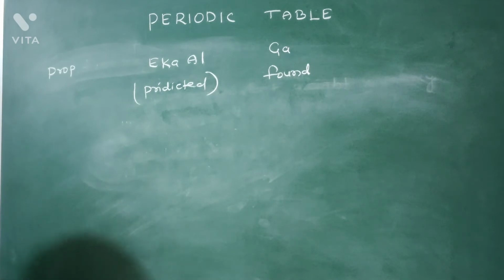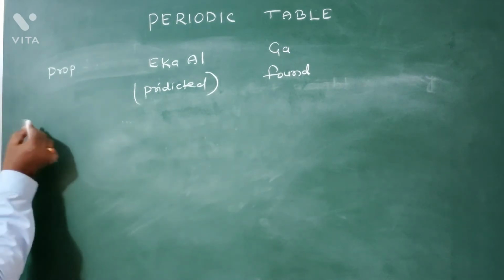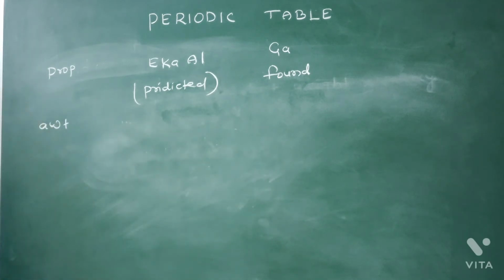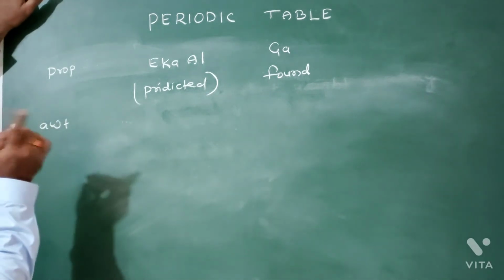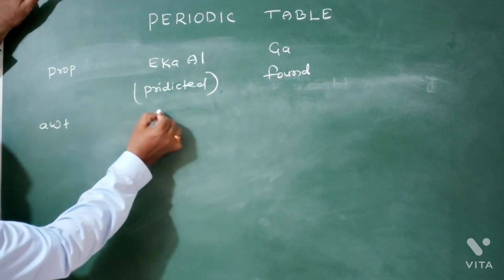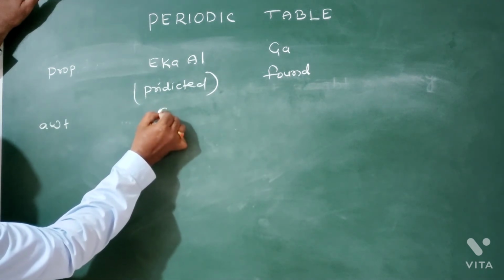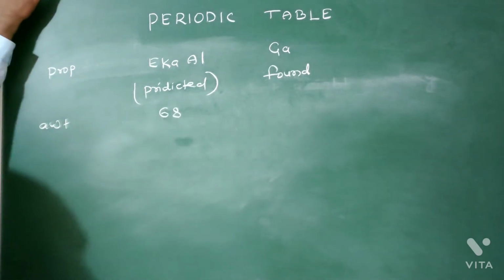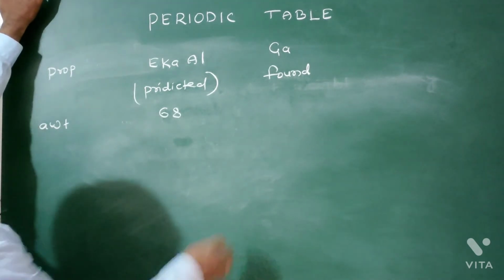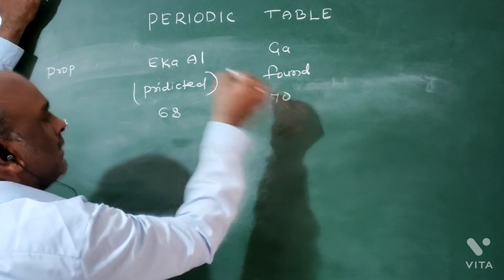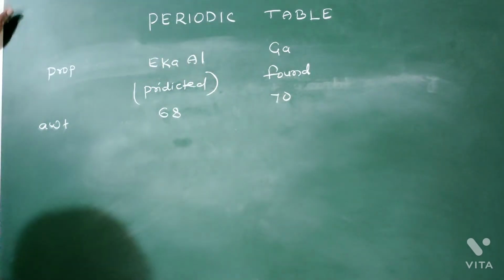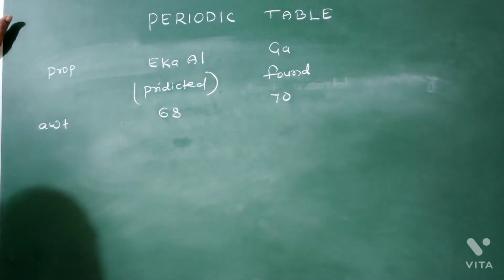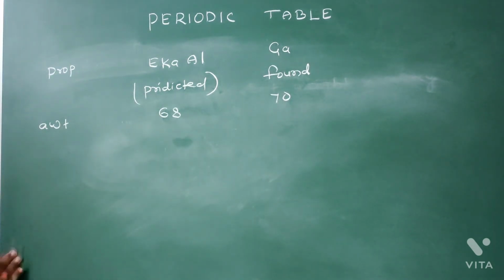What are they? First property is atomic weight. Mendeleev predicted the atomic weight of Eka aluminium as 68. Later, scientists found that the atomic weight of gallium is 70. Both are nearly the same.